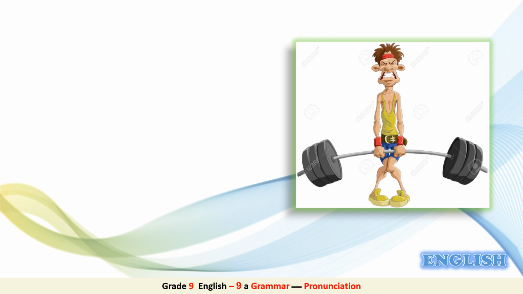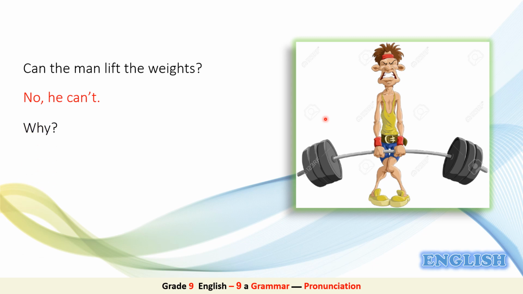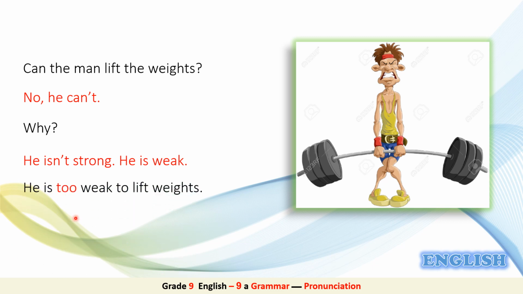Now look at this picture and let's answer these questions. Question number 1. Can the man lift the weights? Good. No, he can't. Now the question is why? Why can't he lift the weights? Very good, because he isn't strong. He is weak. So we can say he is too weak to lift the weights. In other words, we can say he isn't strong enough to lift the weights.